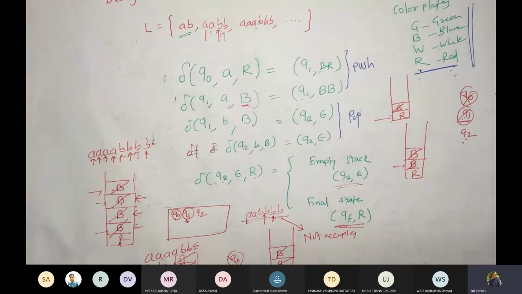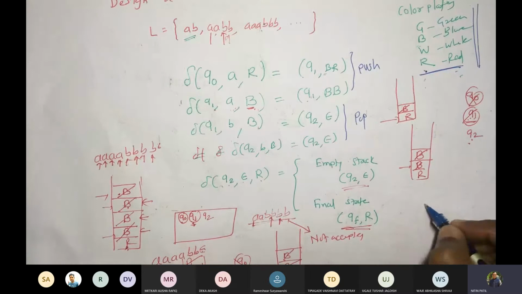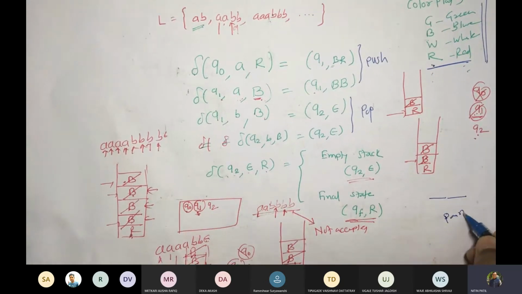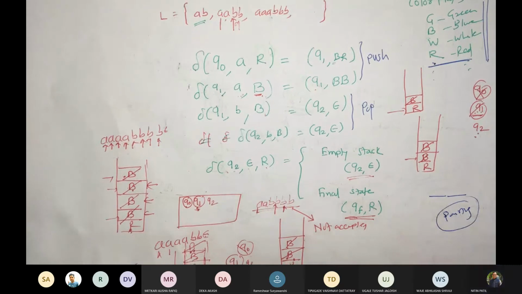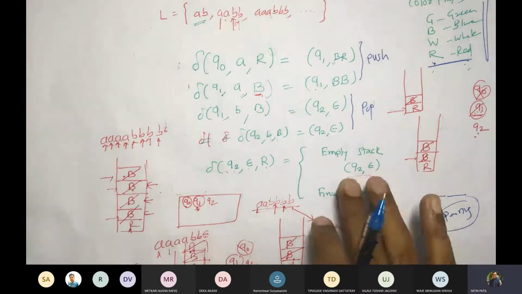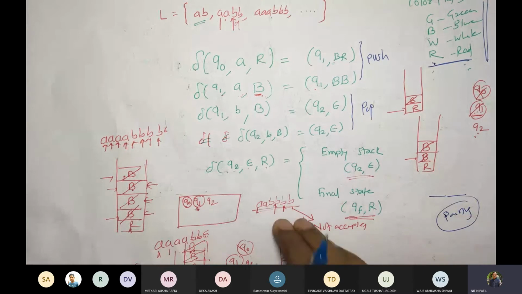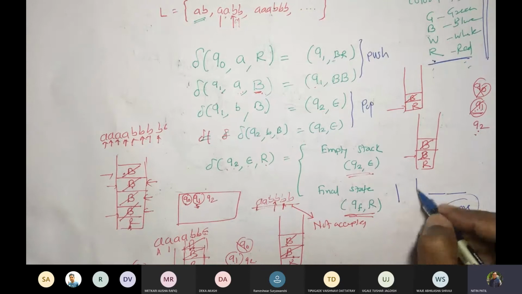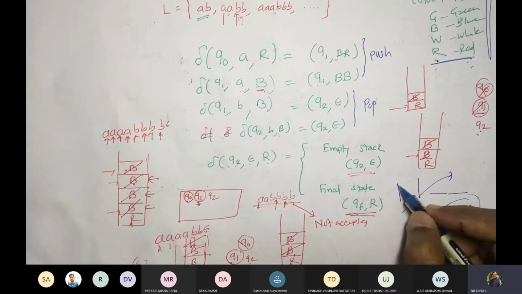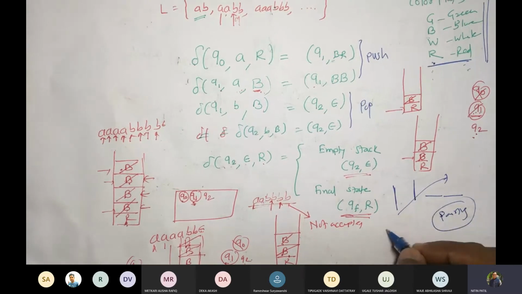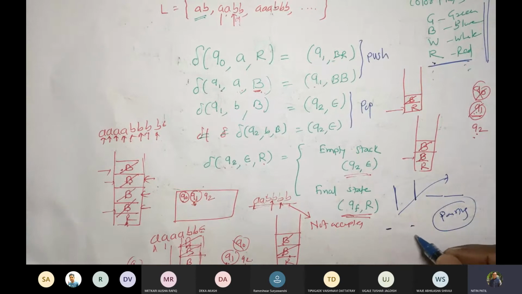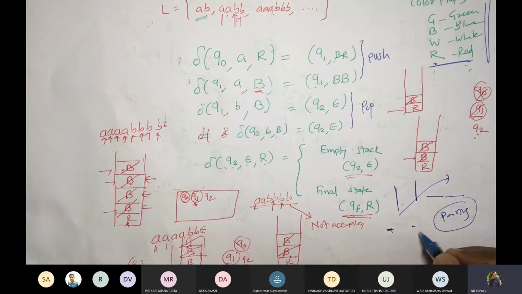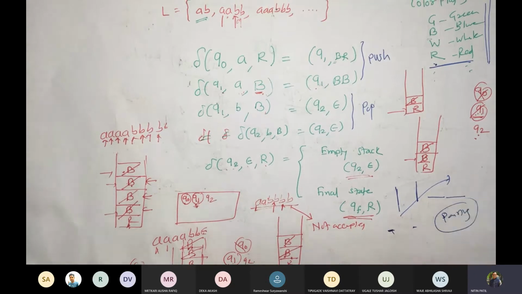How will you work it out? Like there should be the same number of males and females together, so you start pairing them, correct? Pairing will resolve it. But if you count, it would be difficult because somebody would be counting males, somebody counting females, so we cannot combine. So what would be better? You pick one from male, one from female, and send them together. Then you pick the next one, the next one. Whenever you find that male is there but female is not there, that means this is not matching. Or otherwise, female is there but male is not there. Then again, it is not going to match.